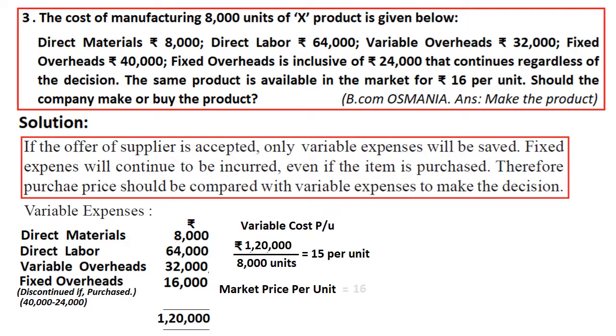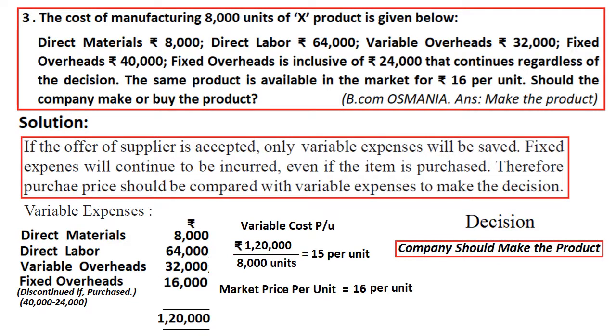But it has been offered by the market suppliers at 16 rupees per unit. So which one is lower? The cost of making the product is lower. Therefore, instead of purchasing from the external market, the decision should be that the company should make the product, right?